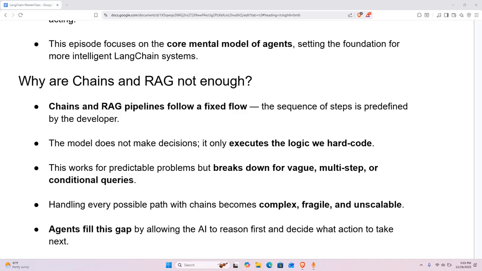What we really want is an AI system that can reason first, then identify: do I need documents, or do I need to call a tool, or do I need to ask a follow-up question, or can I answer immediately? Chains cannot do that, and RAG cannot do that. And this is exactly the gap that agents are built to fill.